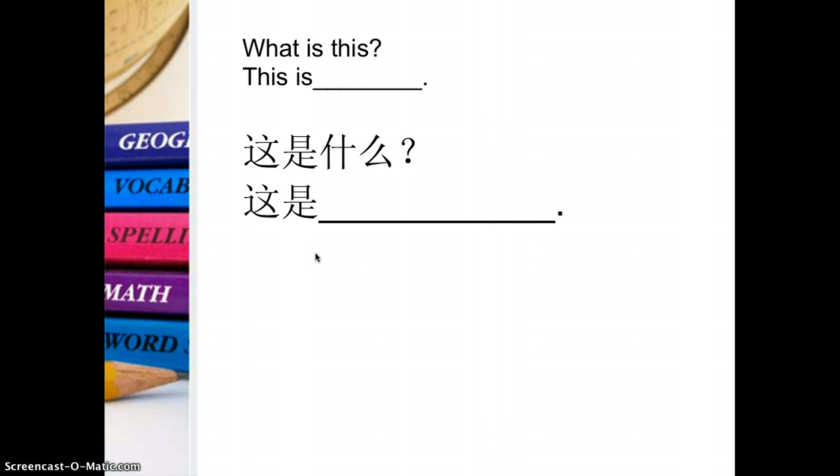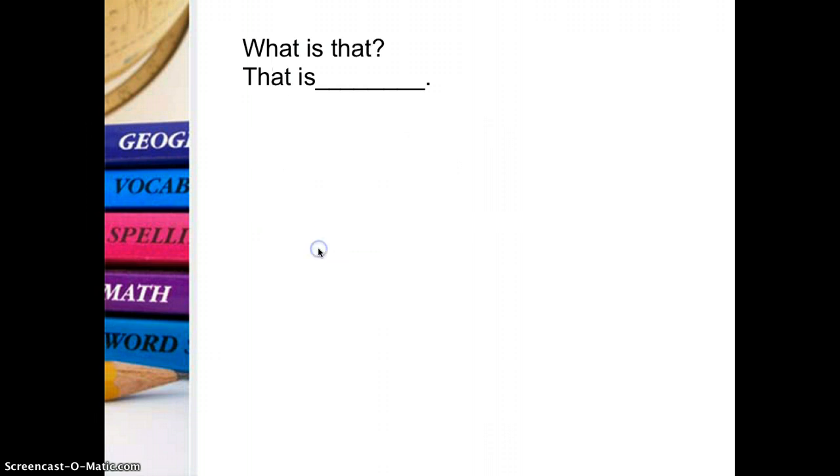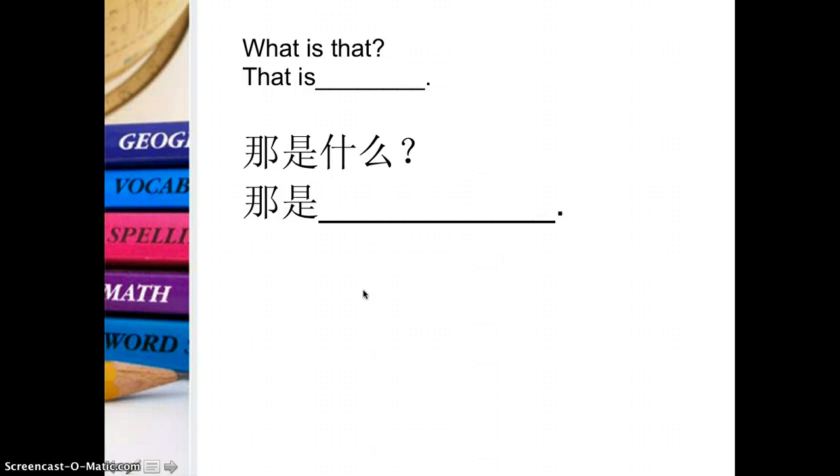他的书包,这是他的书包. Okay, what is that? That is something. So it should be that is what, right? Remember this order. So 那是什么?那是 maybe 铅笔. 那是什么?那是橡皮 eraser. That is eraser. 那是橡皮.